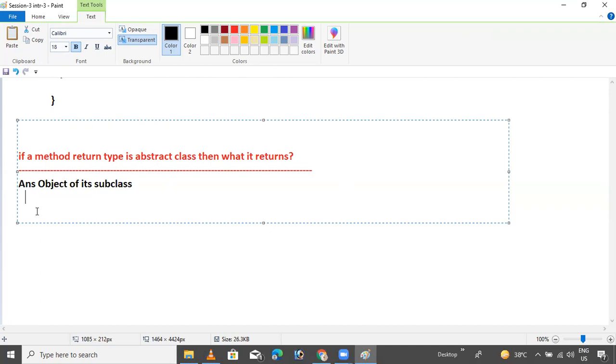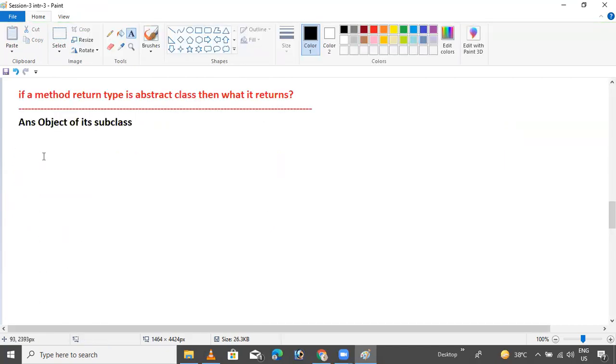Object of subclasses. That's it. If an interviewer asks, "The method return type is an abstract class, then what does it return?" Simply say, an object of its subclass. I will show an example.